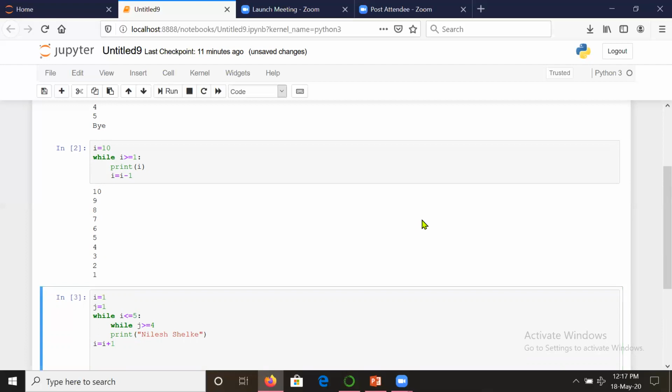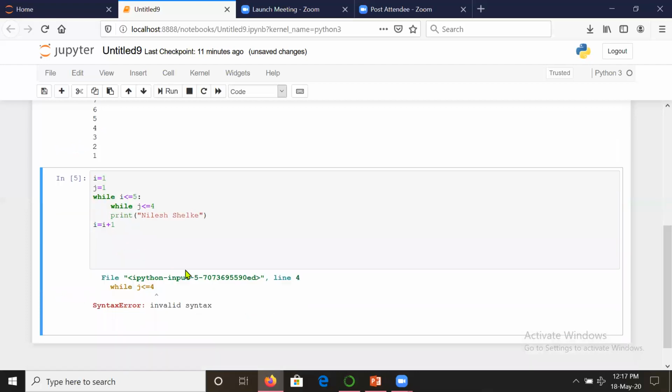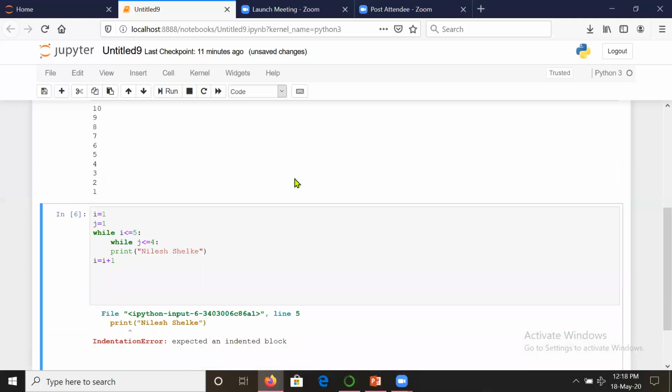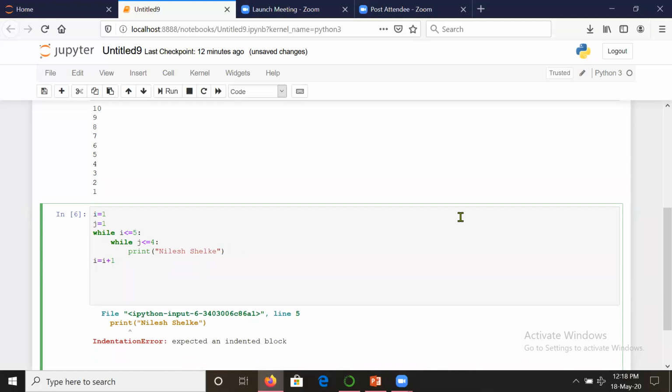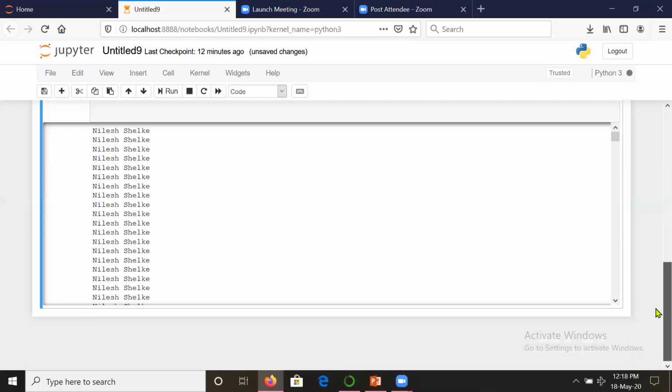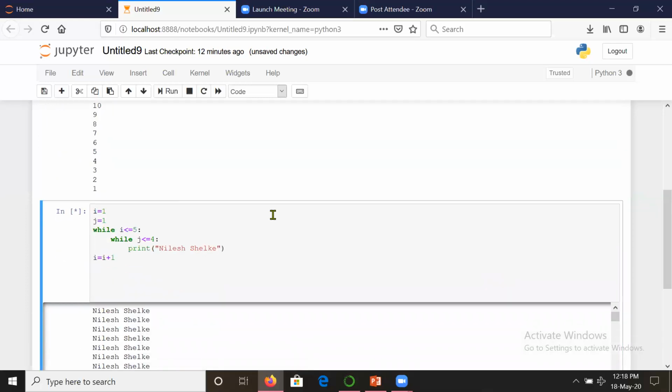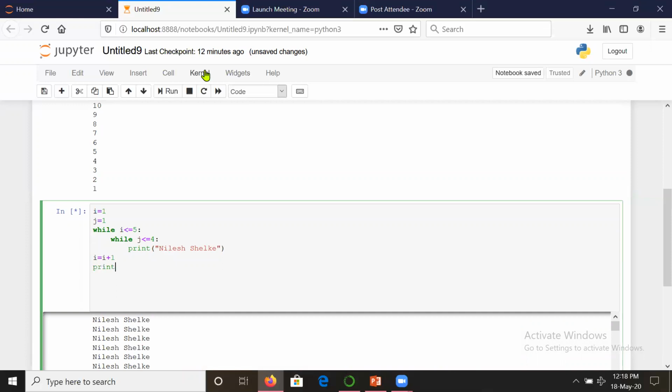So let us see what will be executed. j is less than or equal to 4, right? Invalid statement, because we have not written the colon there. Indentation is wrong because we have not written the colon. We should write it here. Okay, now see, it has printed Nilesh Sheikh, Nilesh Sheikh. It has not given us the value of i because we have not asked for it. Now let us ask for the value of i here. We will restart the kernel.